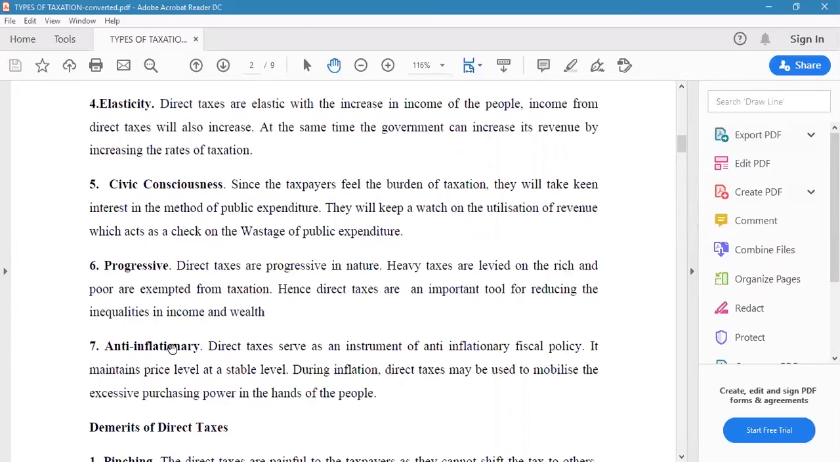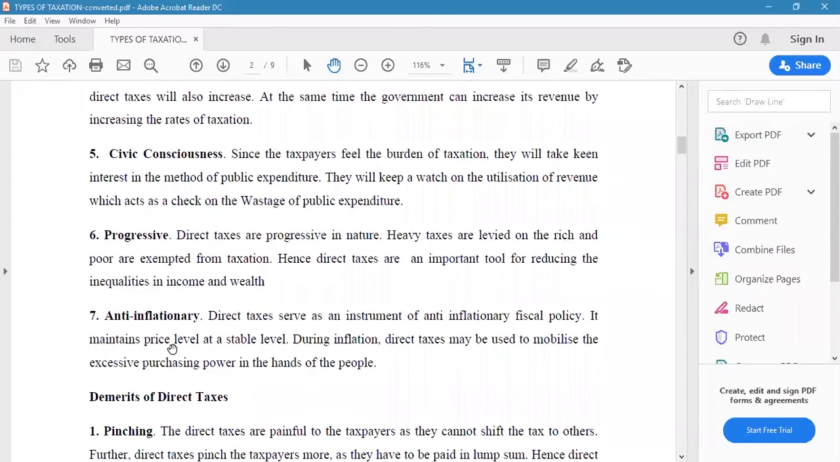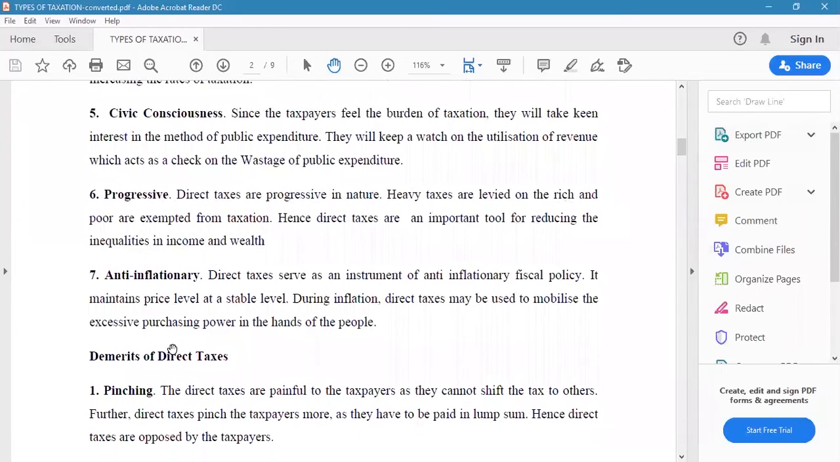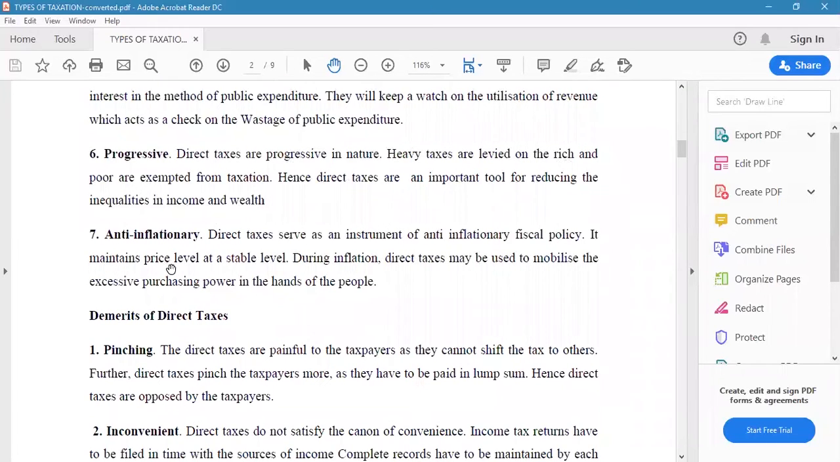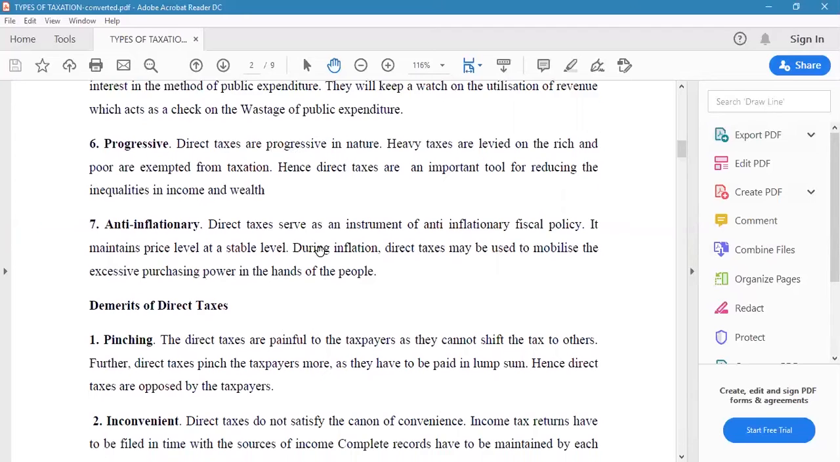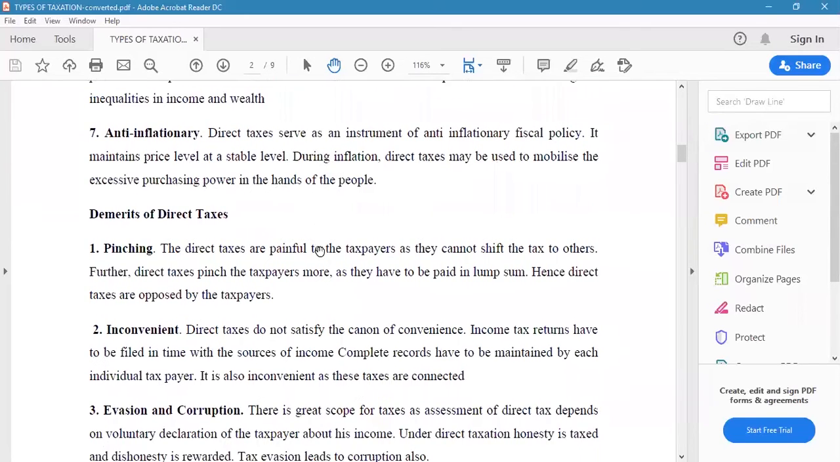The next one is anti-inflationary. Direct taxes serve as an instrument of anti-inflationary fiscal policy. It maintains price level at a stable level. During inflation, direct taxes may be used to mobilize the excessive purchasing power in the hands of the people. These are all some of the merits of direct taxes, we can say. Next, we'll go to demerits of direct taxes.